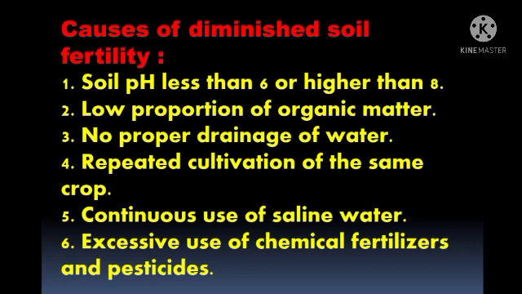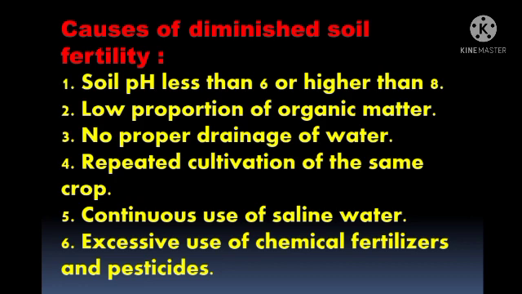Second, low proportion of organic matter. Third, no proper drainage of water. If there is no arrangement made for proper draining of water, the soil gets diminished. Fourth, repeated cultivation of the same crop. On the same soil, if there is repeated cultivation of the same crop, the soil gets diminished. The fertility of soil gets destroyed.